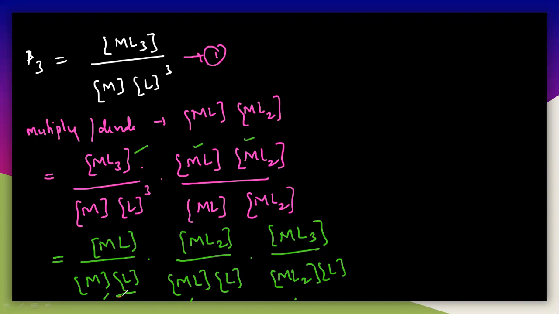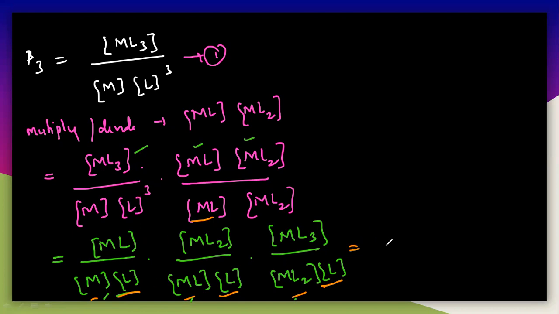So see here, this is L and this is another L and this is another L. So then you see, just multiply this L power 3, that is L into L into L. So the rest I have written the same way. M is there, I wrote M here. ML is there, I wrote ML here. ML2 is there, I wrote it here. But simply I'm multiplying this L power 3, we are writing with L into L into L. So you can write like this.